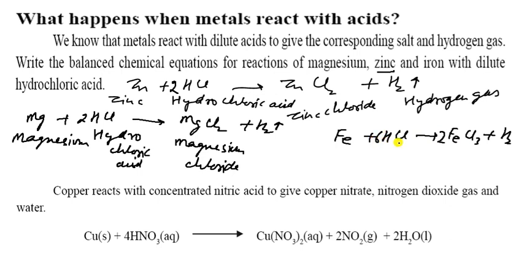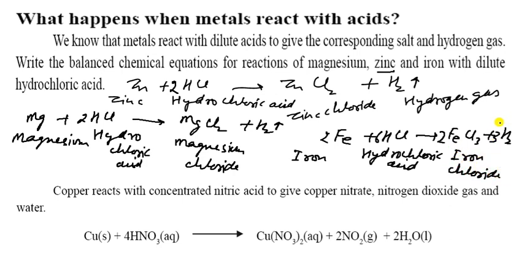So here is 6, and here you can write the 3, and the iron is 2 also. So that is the balanced chemical equation. It is iron, it is hydrochloric acid, and this is the iron chloride, and this one is hydrogen gas. So you can write here hydrogen gas.